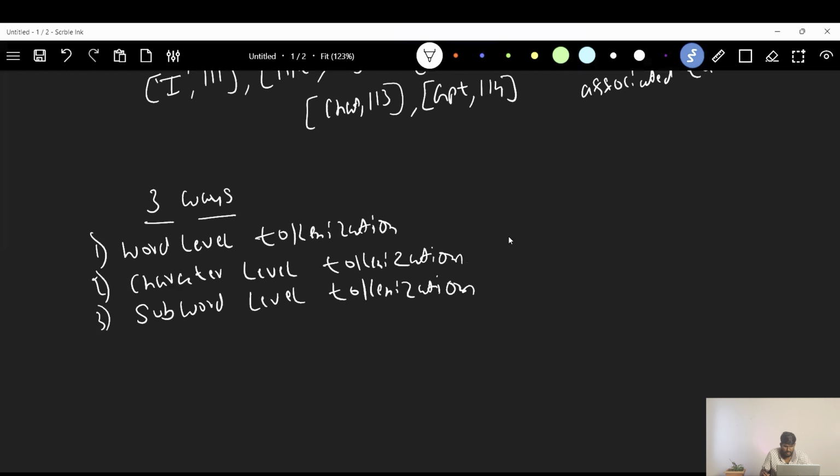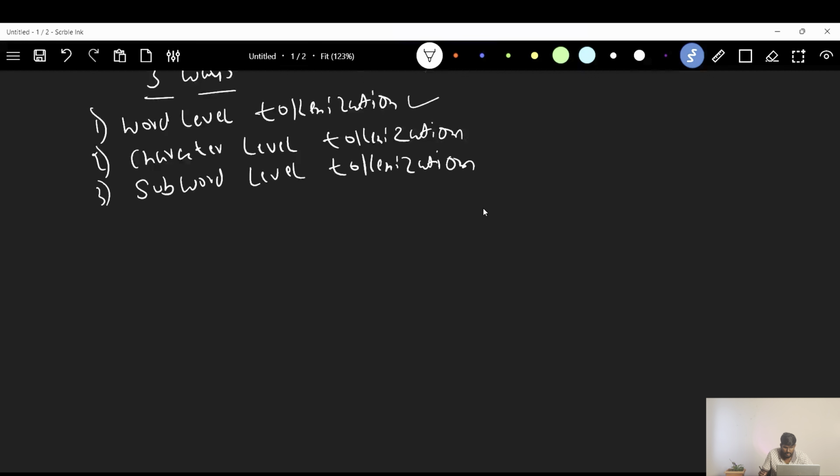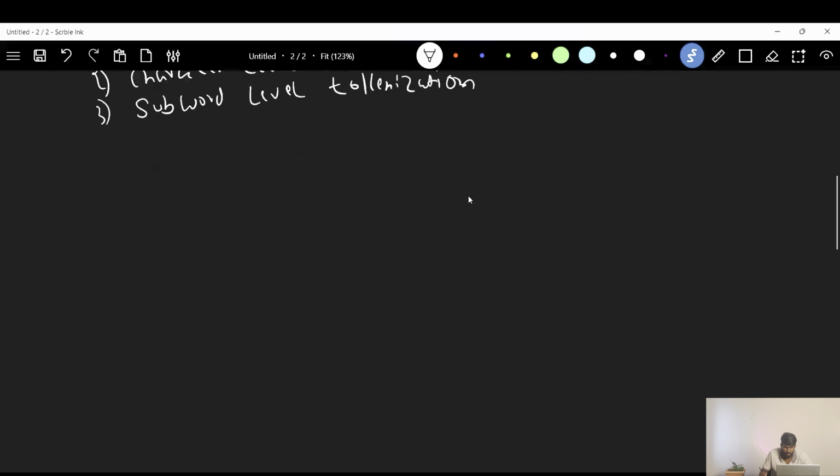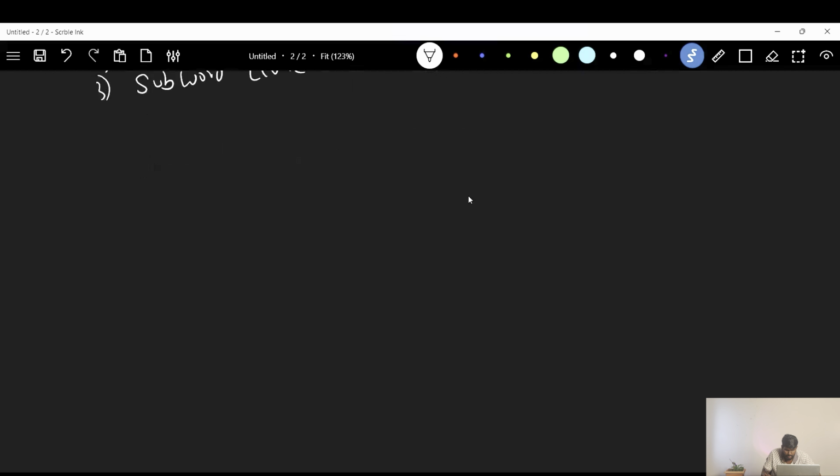We have three ways. Correct, right? We'll discuss word level tokenization now. Let me write it here. Word level tokenization.